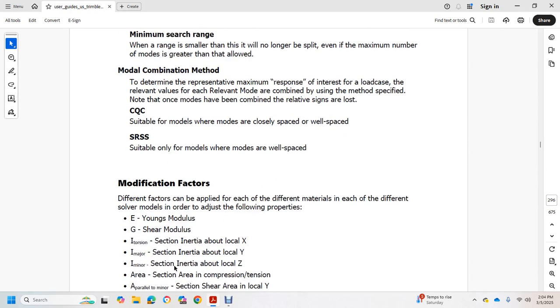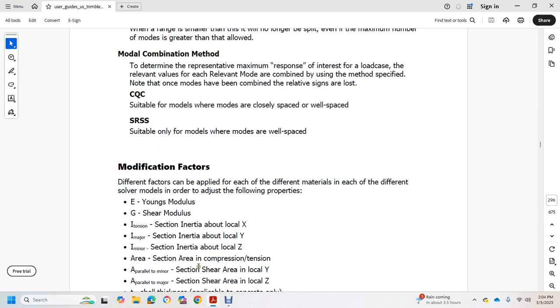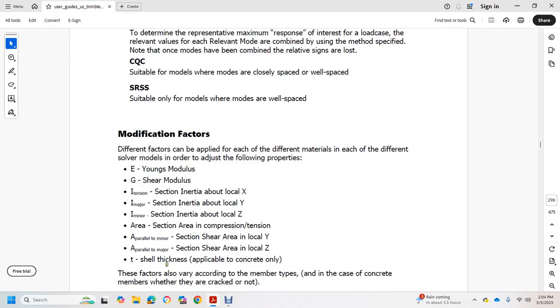Modification factors: different factors that can be applied to each of the different solver modes in order to adjust the following properties. E for Young's modulus, G for shear modulus, J torsion section inertia about local X, I major section inertia along local Y, I minor section inertia along local Z, A the section area for compression and tension, A parallel minor shear area along local Y, A parallel major shear area along local Z. T, the shell thickness, is applicable to concrete. Apply these factors according to the members, and in this case the concrete members, whether they are cracked or not.